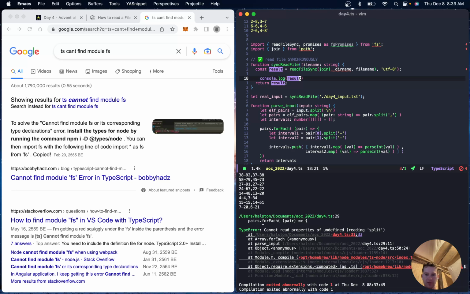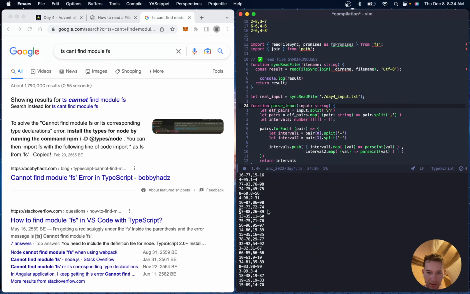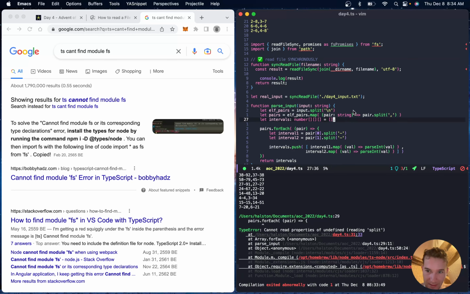Cannot read properties of undefined. Looks like there might be some problematic new line there. How to fix.